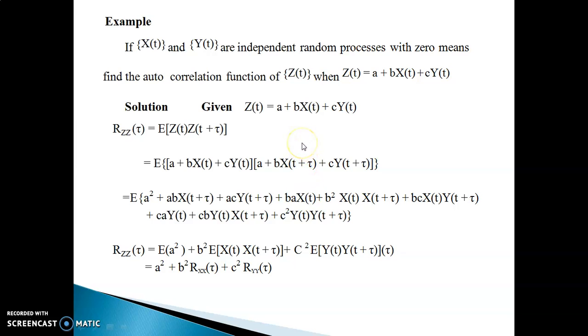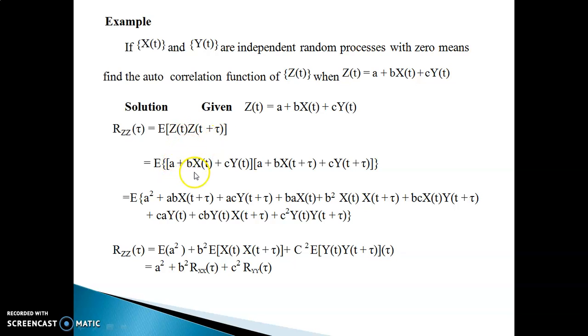Now we go with one more example. You are given two random processes x of t and y of t which are independent, and they also have 0 means. You have to find the autocorrelation function of the process z of t, where z of t is given by a plus b x of t plus c y of t. You consider the formula for R z of tau, which by definition of autocorrelation function is the expectation of the product of z of t and z of t plus tau.